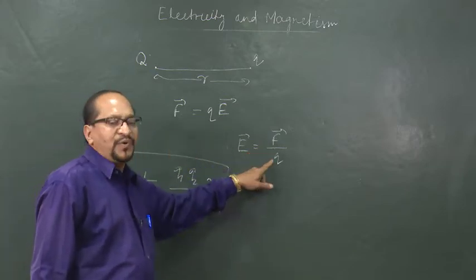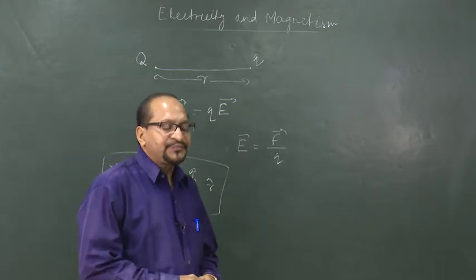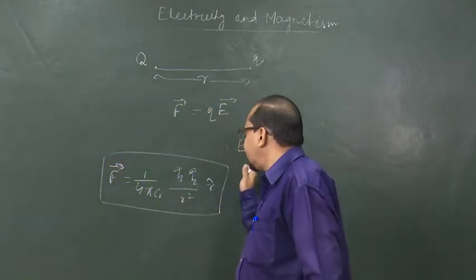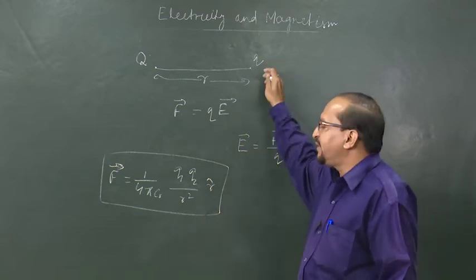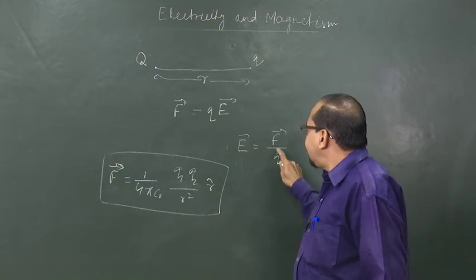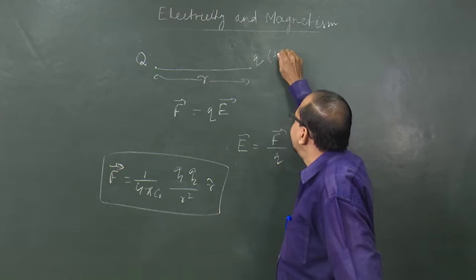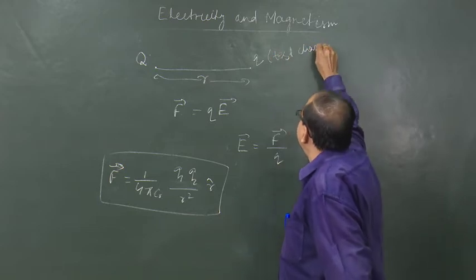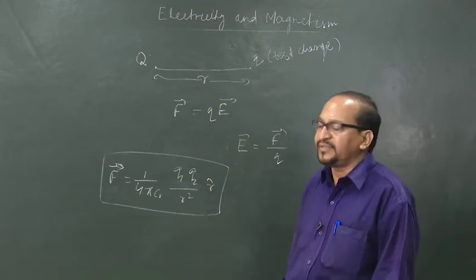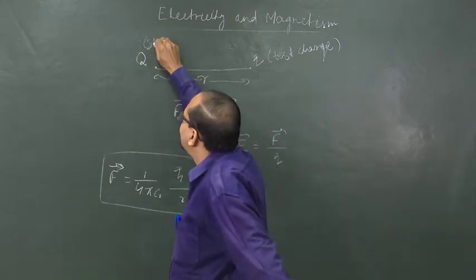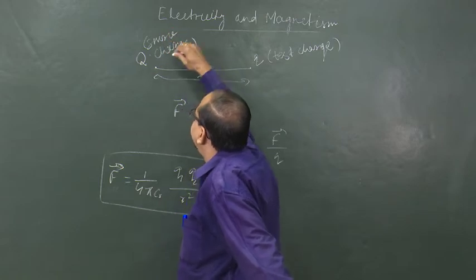So it is force per unit positive charge. But once again, this operational definition shows how to determine electric field at a region or at a point. When you put a charge q, we call it a test charge. This charge is called test charge because it is used to test the electric field at a point in the region, and this other charge is the source charge which is producing the electric field around it.